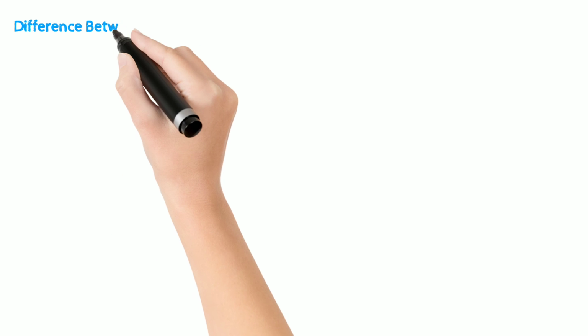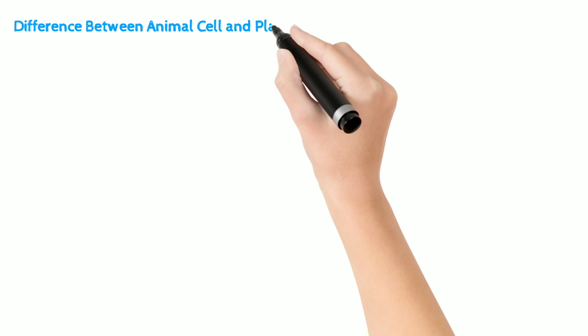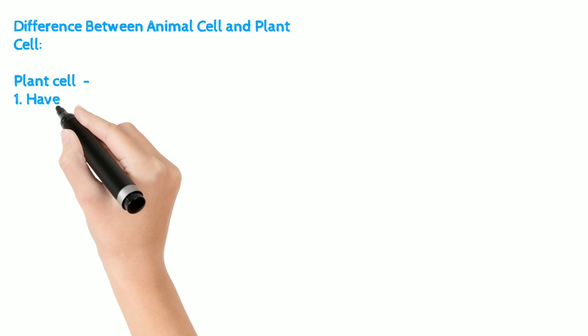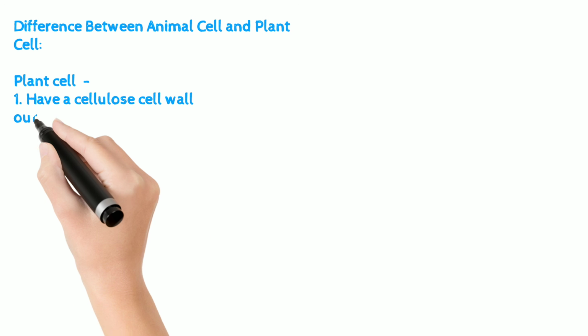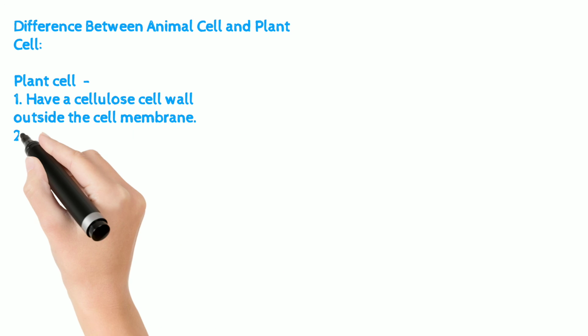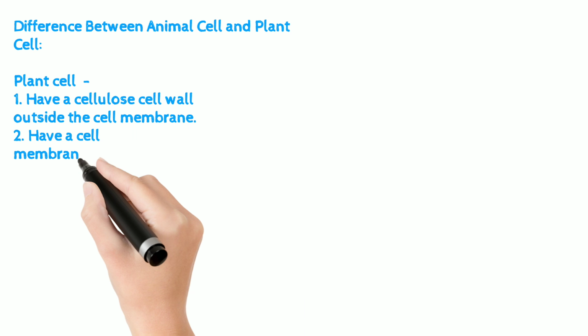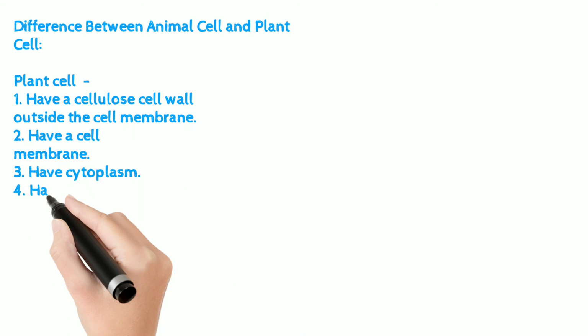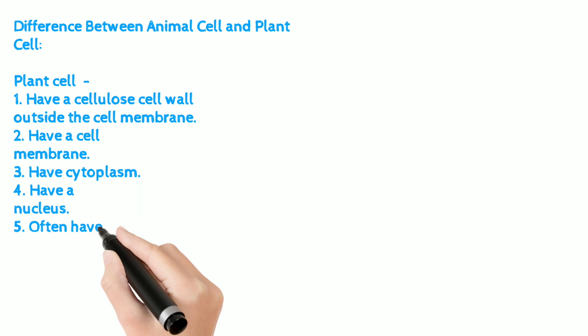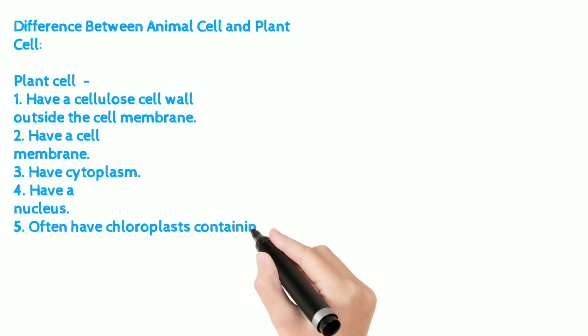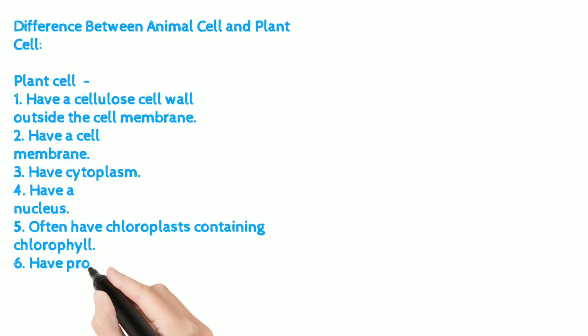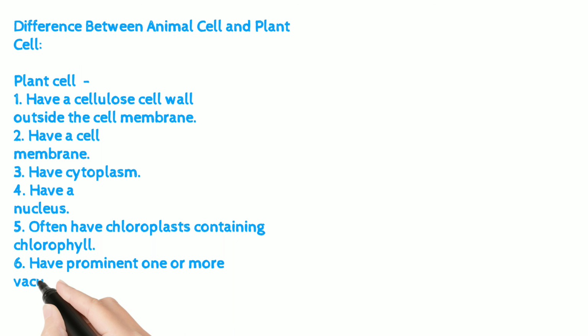Plant cell. 1. Have a cellulose cell wall outside the cell membrane. 2. Have a cell membrane. 3. Have cytoplasm. 4. Have a nucleus. 5. Often have chloroplasts containing chlorophyll. 6. Have prominent one or more vacuoles. 7. Often regular in shape.